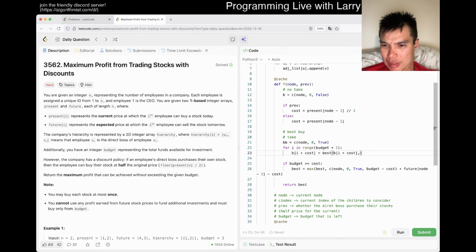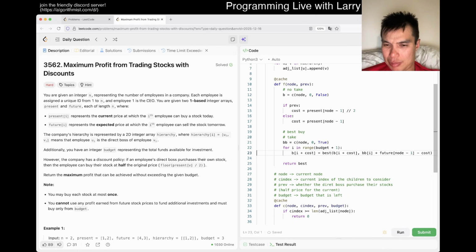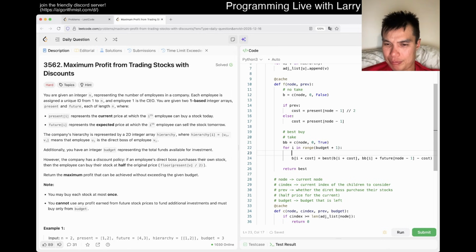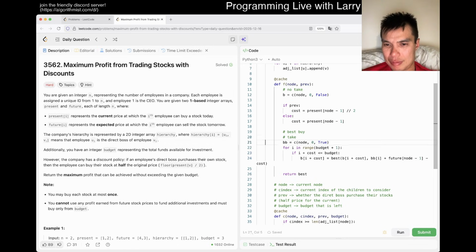bb sub I plus, right, something like that, but only if I plus cost is less than or equal to budget, I suppose. Keep it under budget. Okay, and now we just return b.